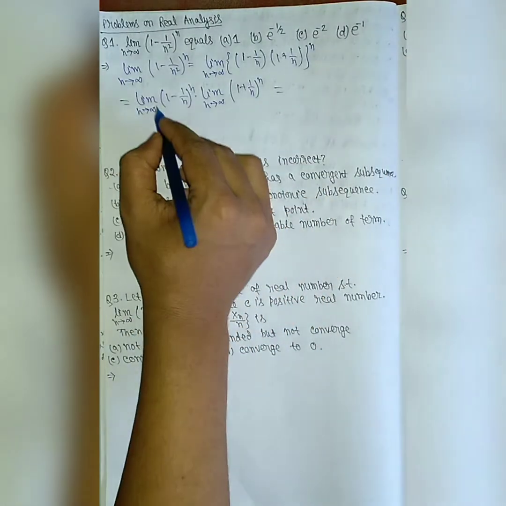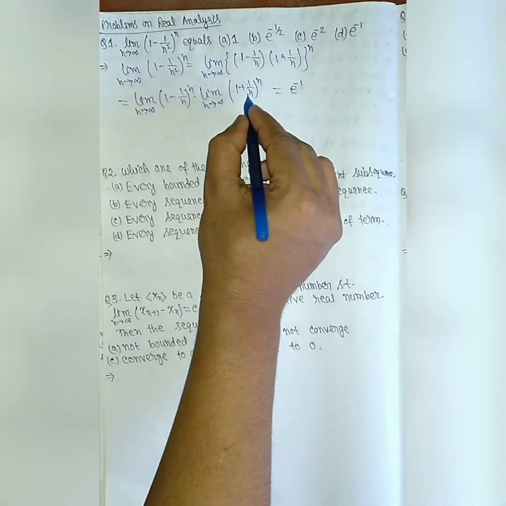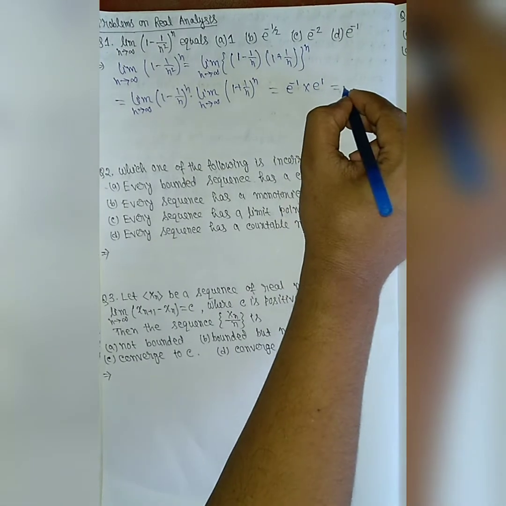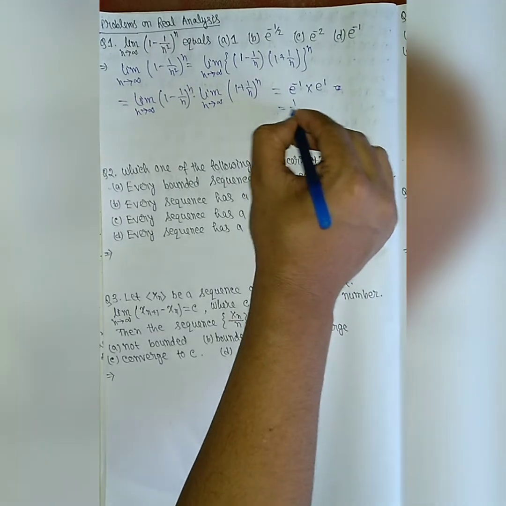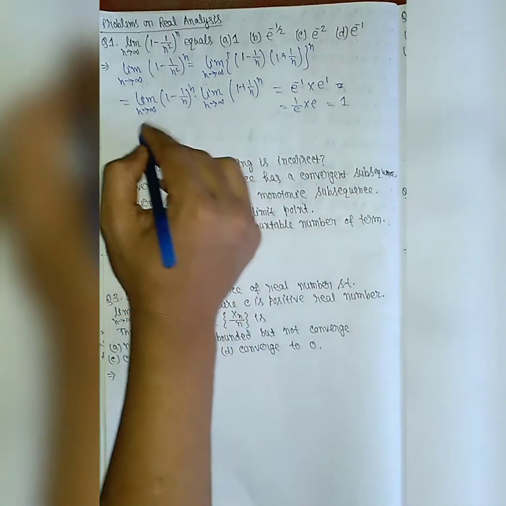And what is the value of this limit? This is nothing but e to the power minus 1, and the value of this limit is e to the power 1. So this comes as 1 by e times e, which is equal to 1. So what is the result?